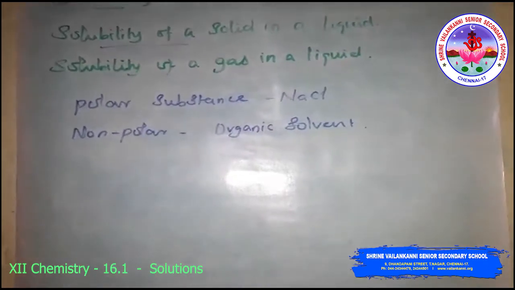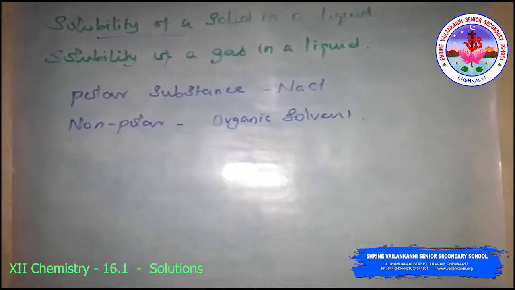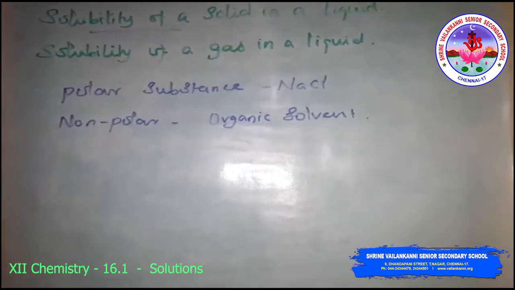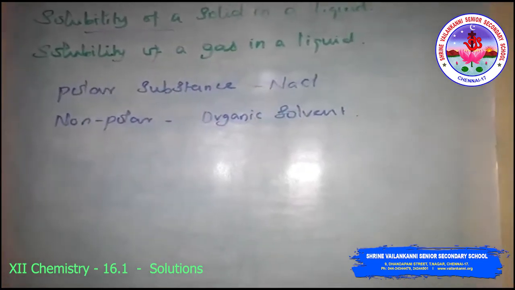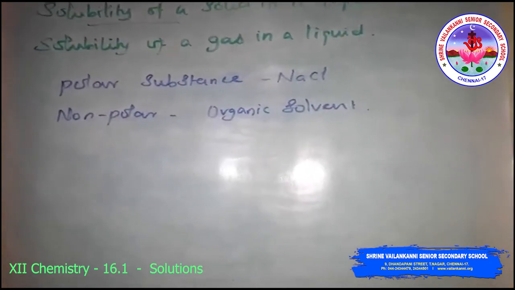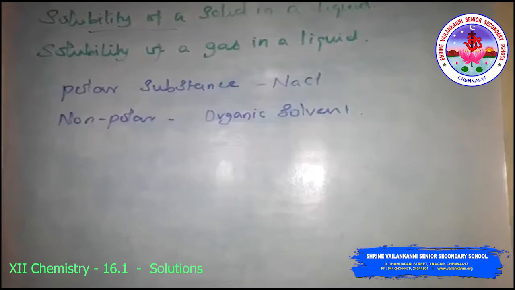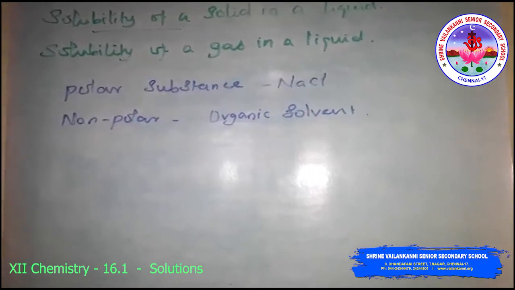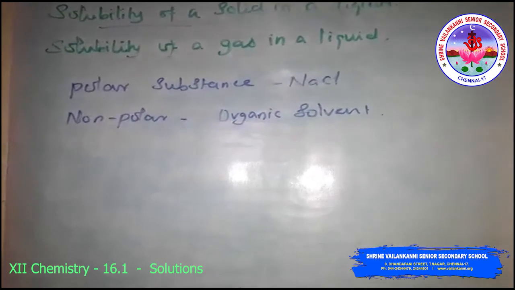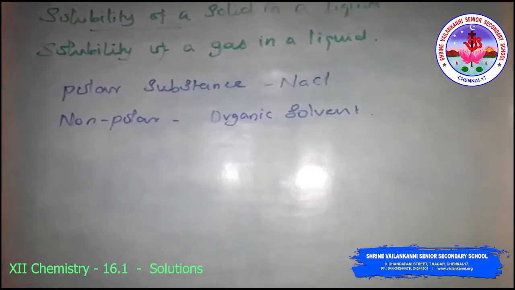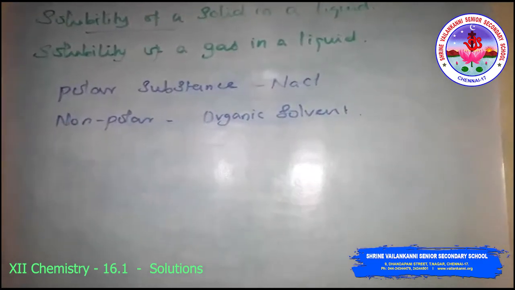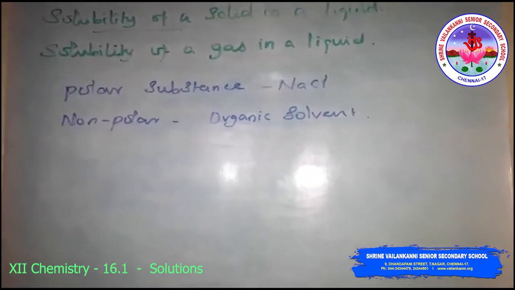When a solid solute is added to the solvent, some solute dissolves and its concentration in the solution increases. This process is called dissolution. Some solute particles in solution collide with the solid solute and get separated out of the solution. This process is called crystallization.